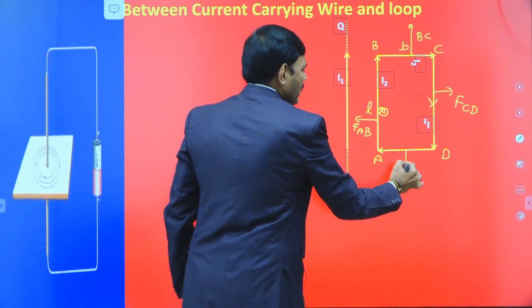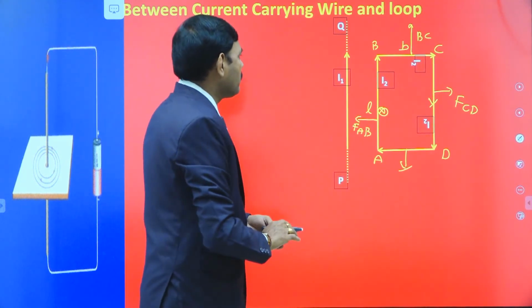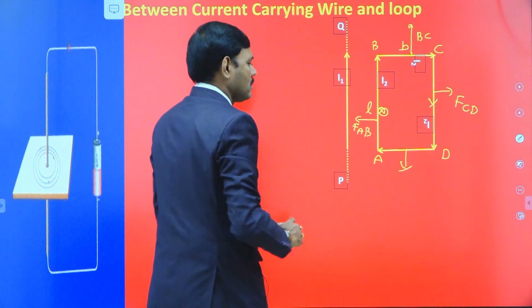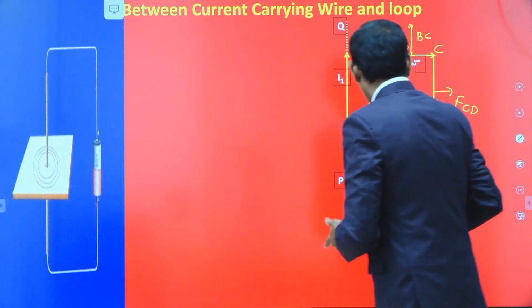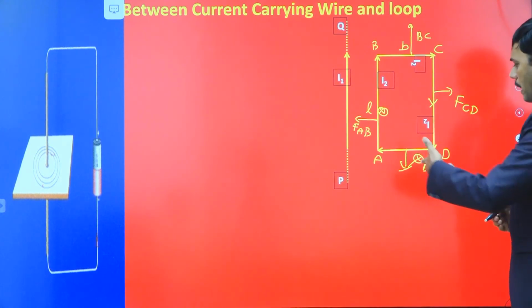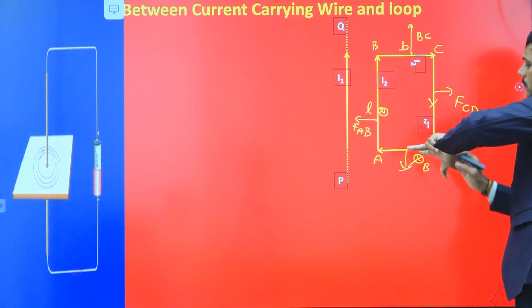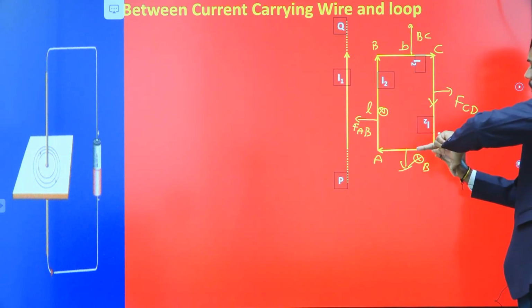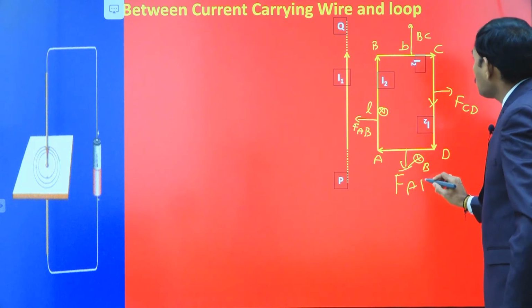Obviously, if it is the opposite direction, the force is in the downward direction, because the magnetic field is into the board here, and by Fleming's left hand rule, with the current direction changed like this, the force is downward. This is FAD.